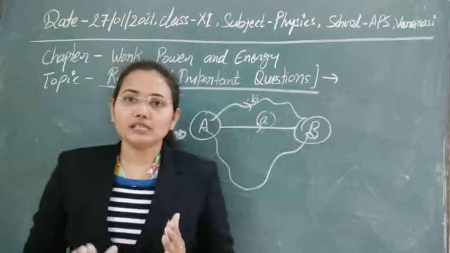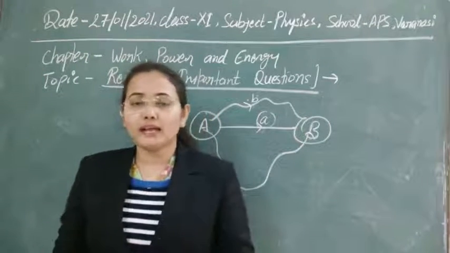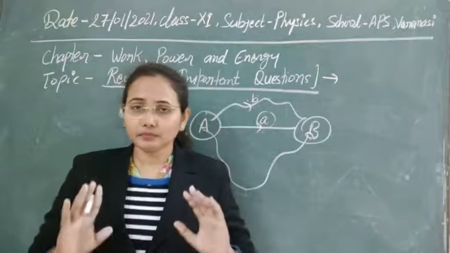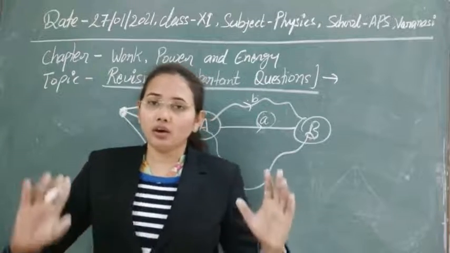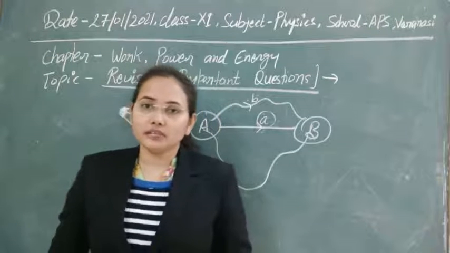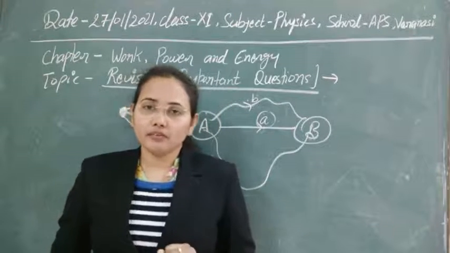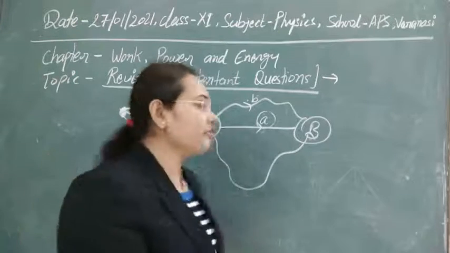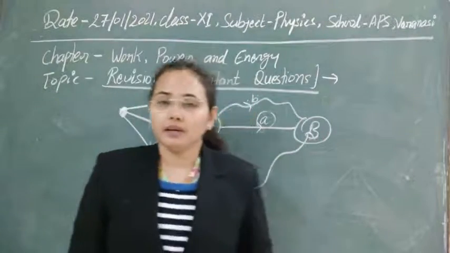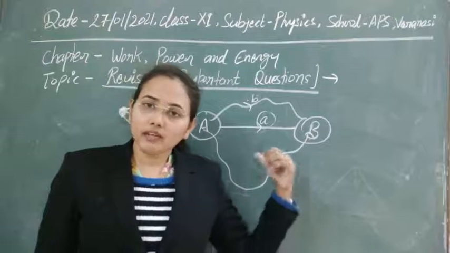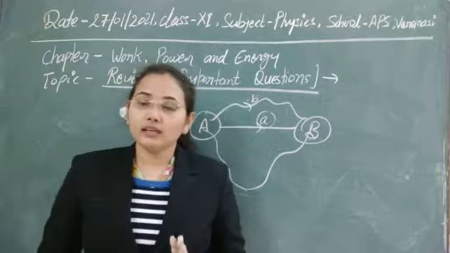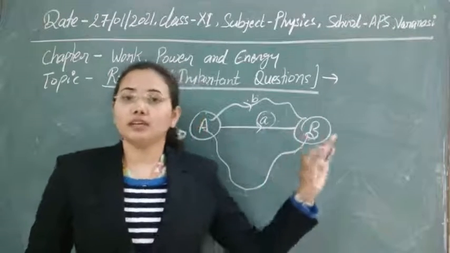Such kinds of forces that are dependent on the path are known as non-conservative forces, and the forces that are dependent only on the initial and final position, or only the two points we are talking about, those types of forces are called conservative forces. So in case of a conservative force, if there is any closed path, meaning if we go from A to B and again return from B to A, then the value of work done will be equal to 0. So for conservative forces only, over a closed path the work done is 0.